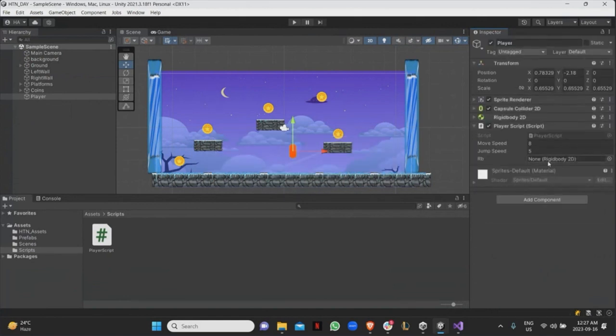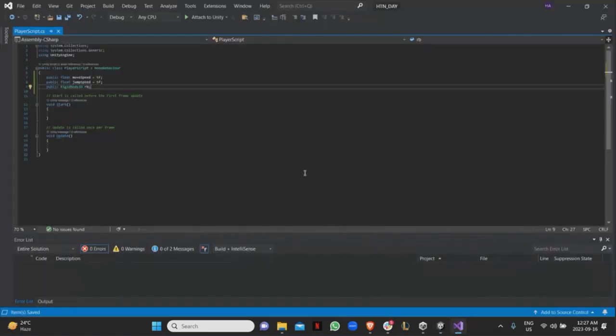Oops, oh, there it is. And then if I want to fill it in, all I'm going to have to do is just click and drag the rigid body from here to here. And there you go. It already has a component there. Right? So this is the first way you can assign different components, and you can assign them across different things.